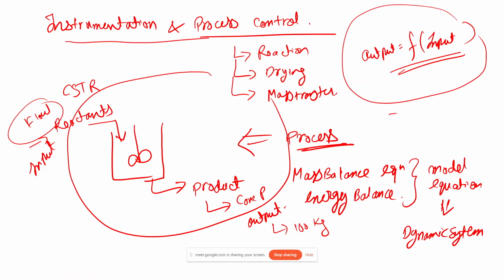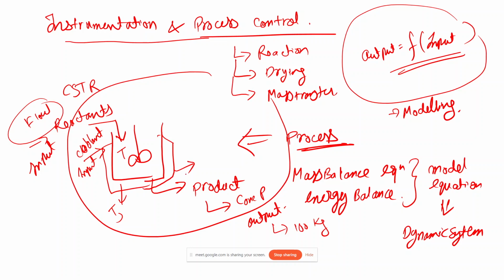So this part is known as modeling. Then there will be control of the process. Let's consider that I have a cooling jacket on this reactor, the temperature of the reactant is T, and over here the temperature is Tj. Here the coolant is being fed as coolant input, and similarly there is coolant output.